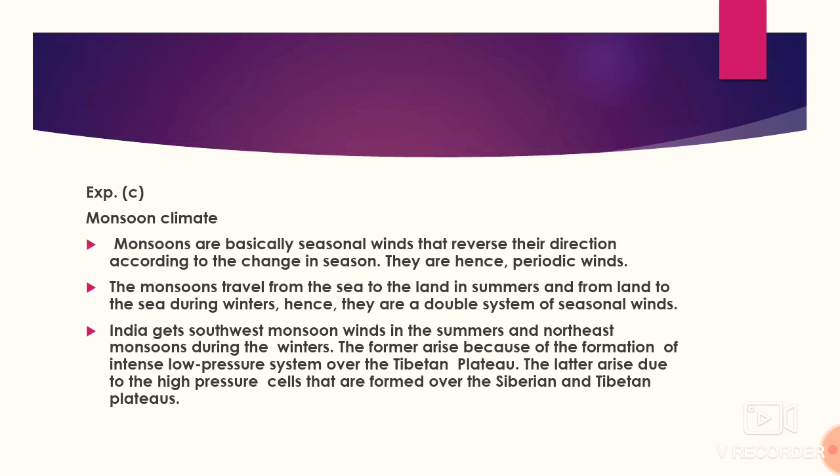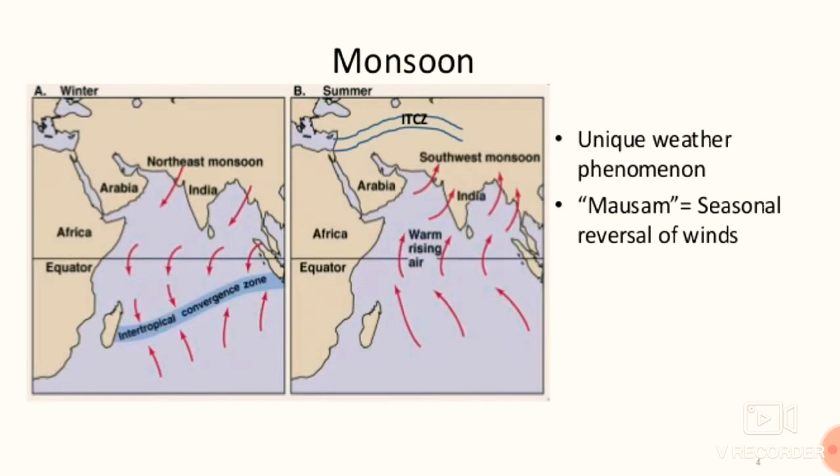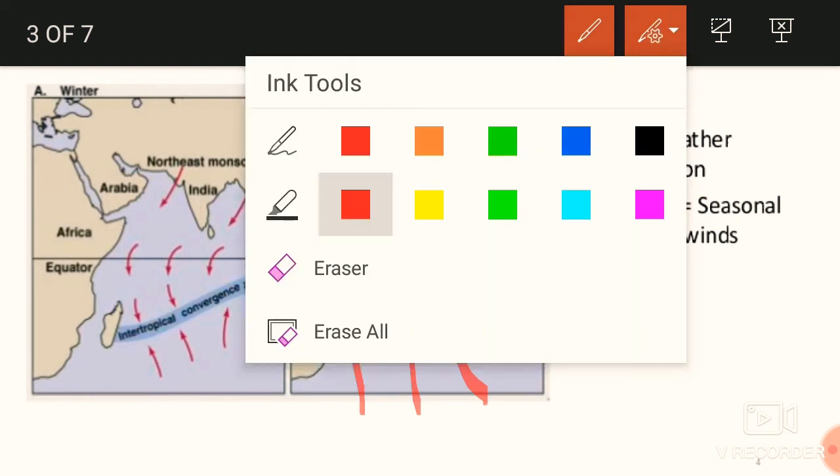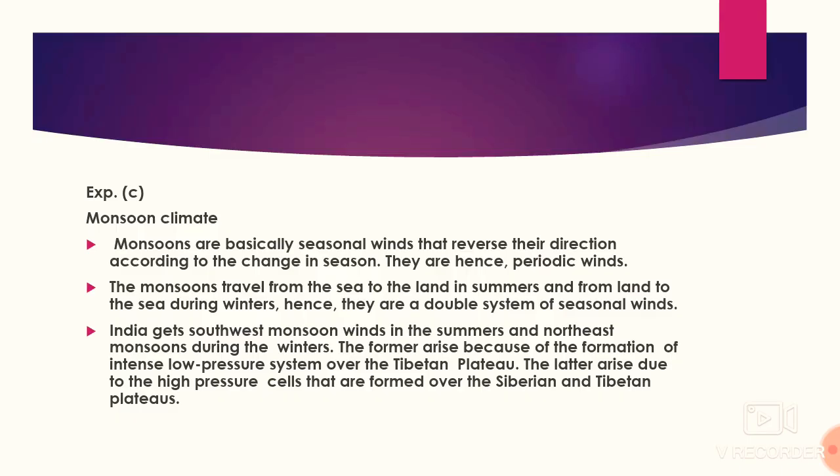The former, the southwest monsoon, arises because of the formation of an intense low pressure system over the Tibetan plateau. We can see here that in the case of the southwest monsoon, this is our Tibetan plateau, and here a very low pressure area develops, a system which attracts the winds towards it. These winds are carrying moisture because they are traveling over the ocean and carry a lot of humidity with themselves, and when they come they bring rain.